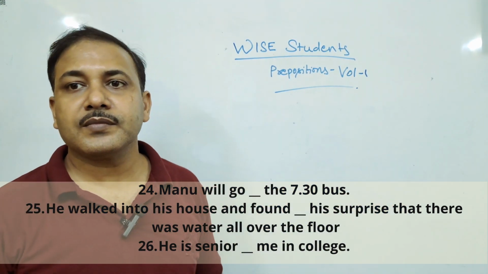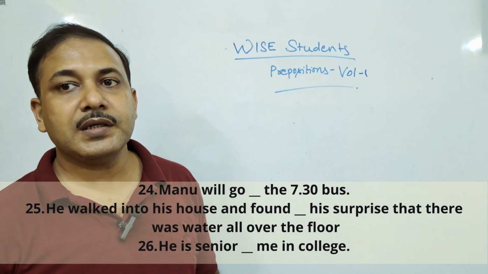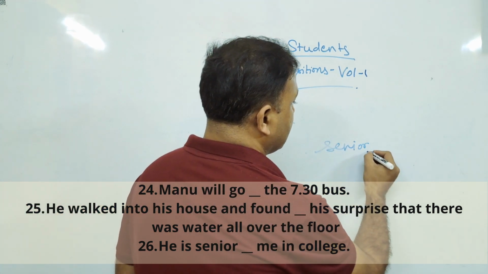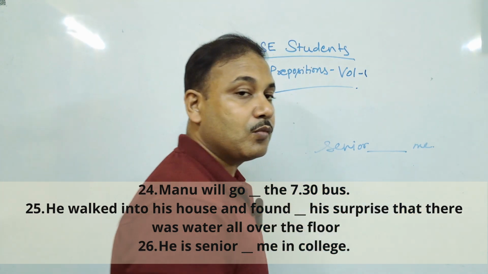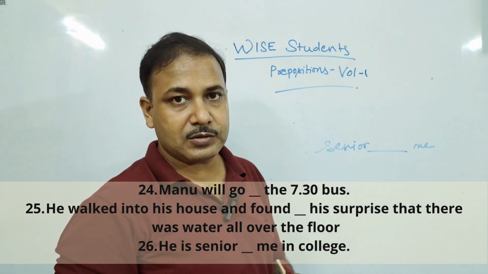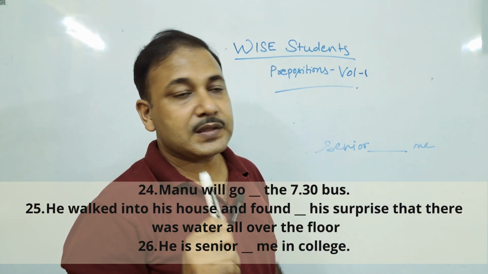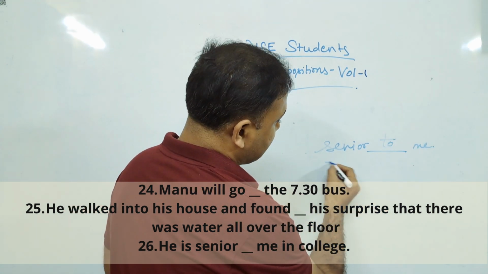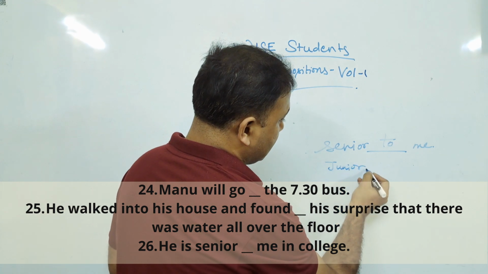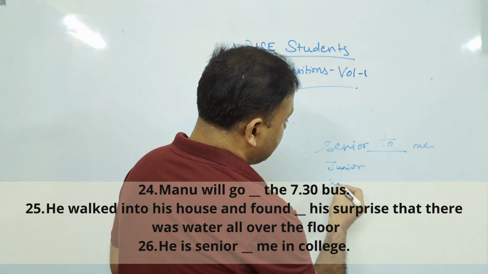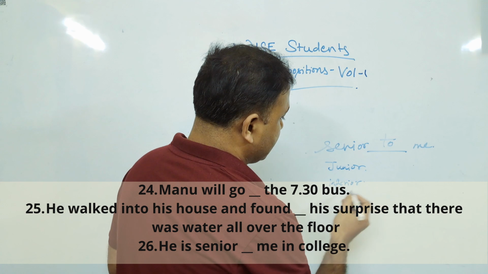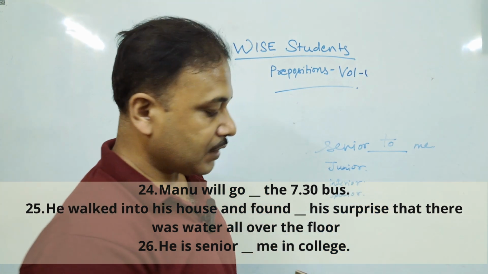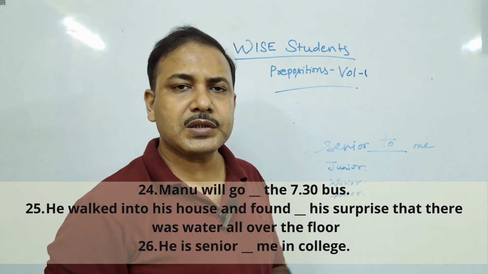The next one, he is senior dash me in college. Many people want to use than here, but again than is not applicable in this case. Senior always takes the preposition to: senior to me. Not only senior, it may be junior, inferior, superior. Most of the words ending with or, they take the preposition to.